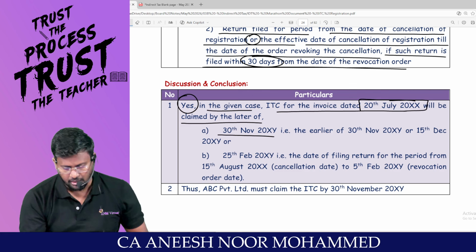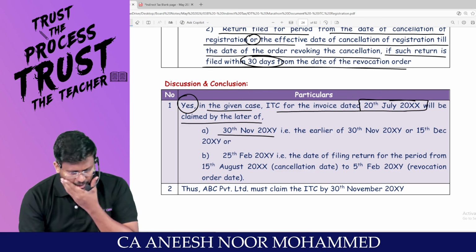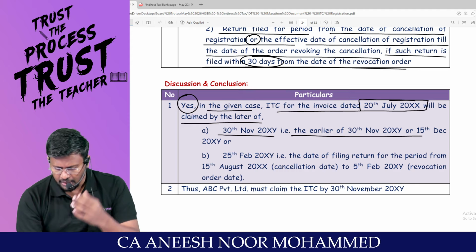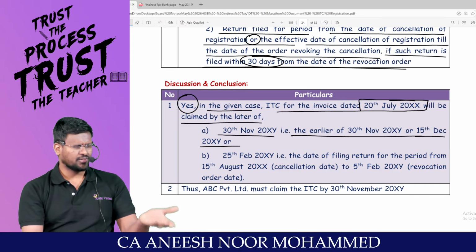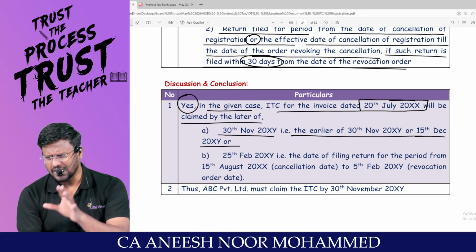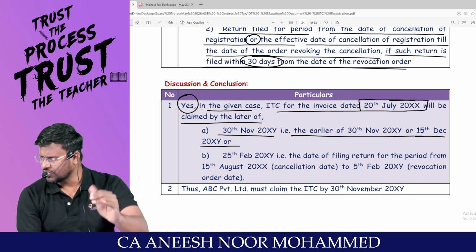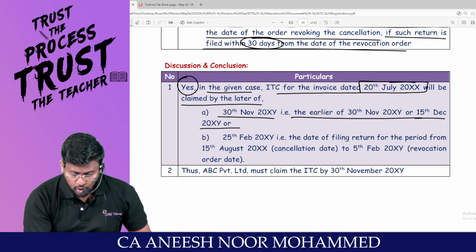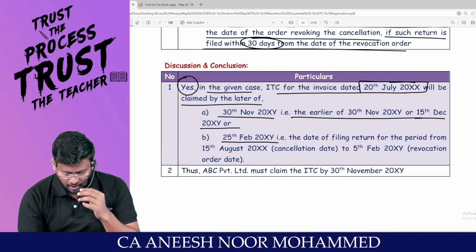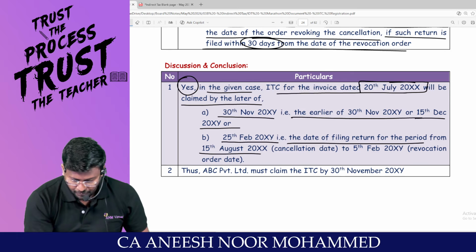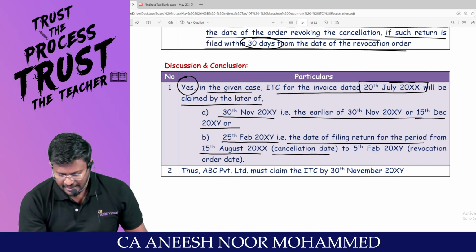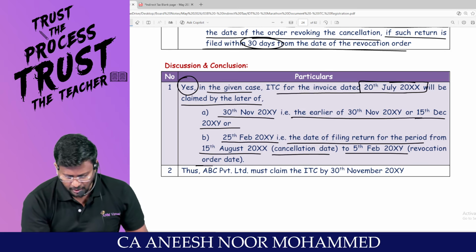30th November. That is earlier of 30th November or 15th December. Yes, sir. Normal time limit, sir: 30th November of the succeeding financial year, date of filing the annual return, whichever is earlier. Clear, done? 25th February, that is the date of filing the return for the period from 15th of what? August. Cancellation date to 5th February, revocation order.